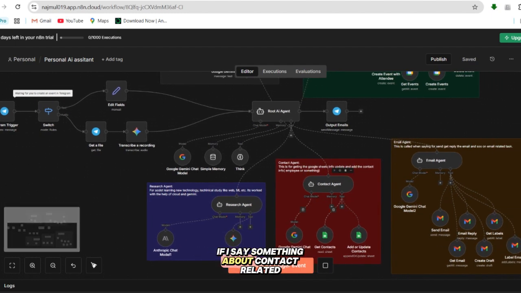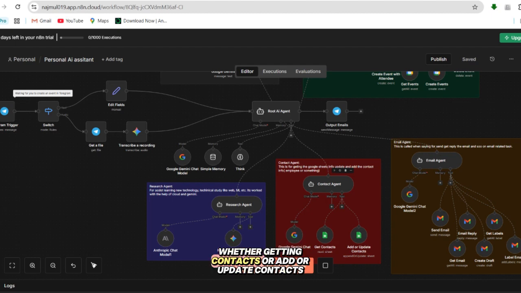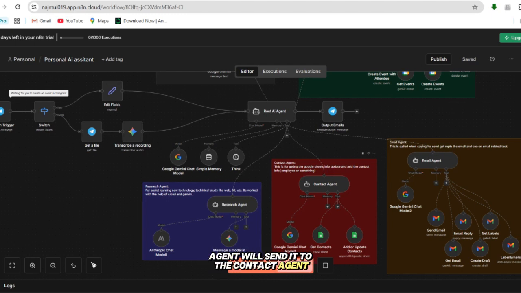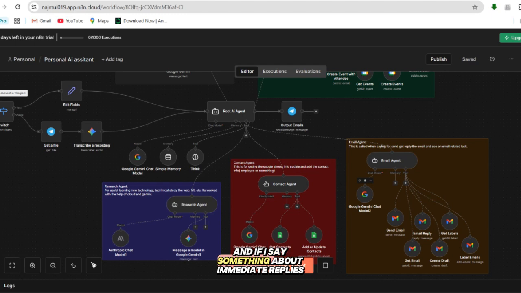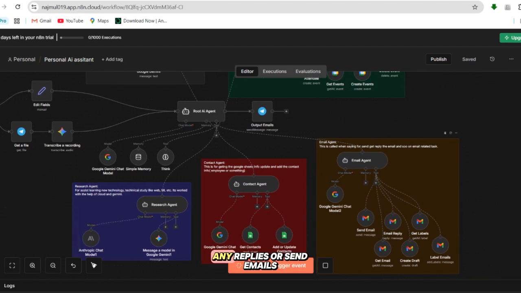If I say something about contact related, whether getting contacts or adding or updating contacts, then the root controller AI agent will send it to the contact AI agent. And if I say something about email related replies, adding replies or sending emails, then the controller agent will send it to the email AI agent.